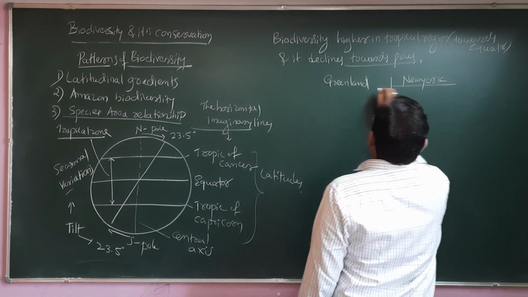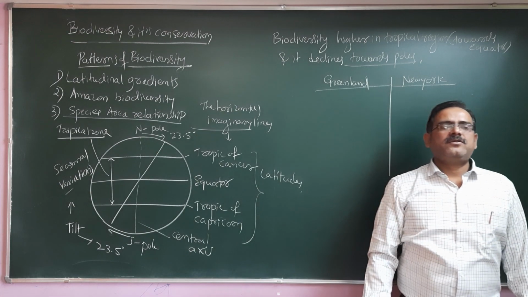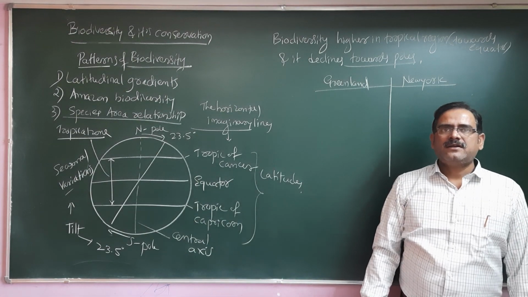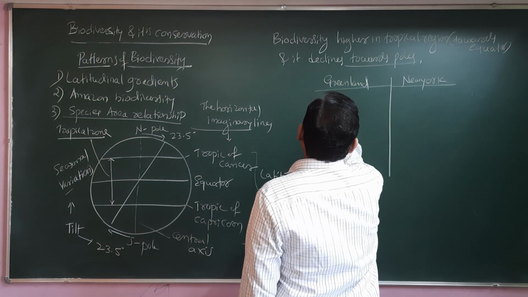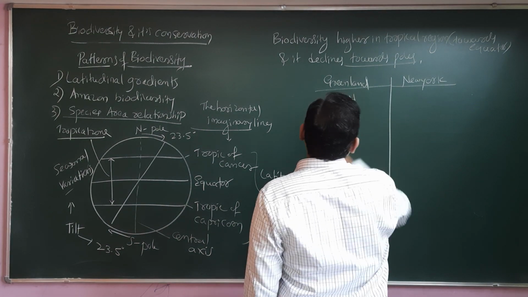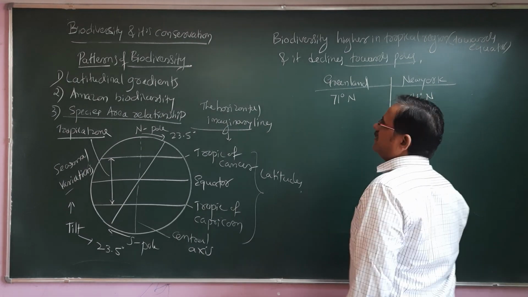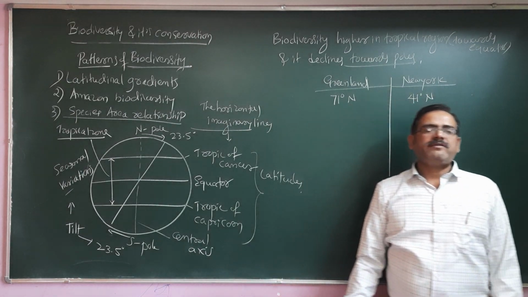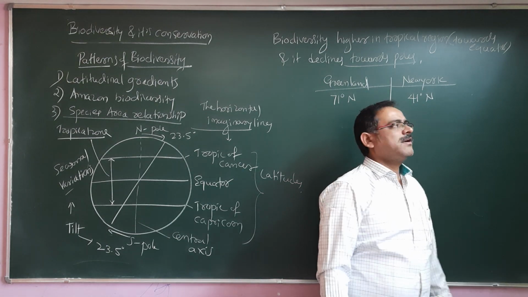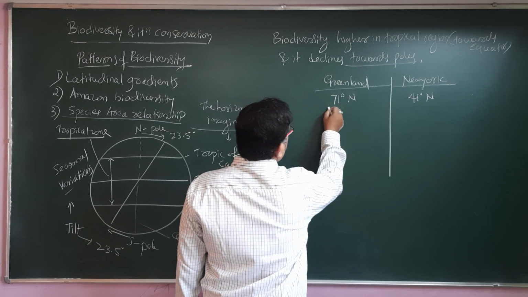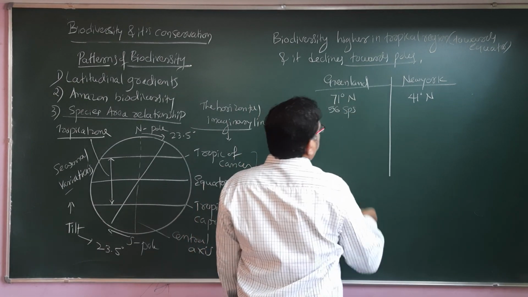Greenland is extreme towards the North Pole, at 71 degrees north. New York is at 41 degrees north. When we talk about the number of species, the bird species here are only 56.